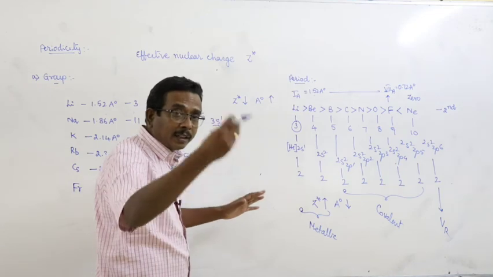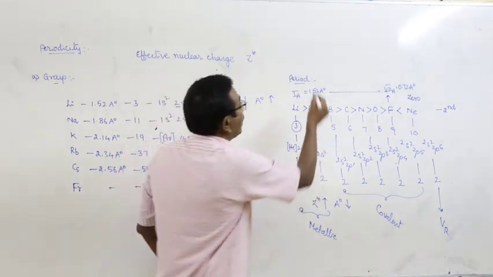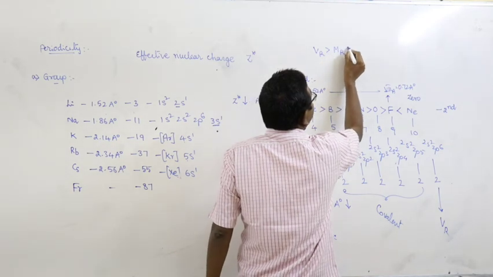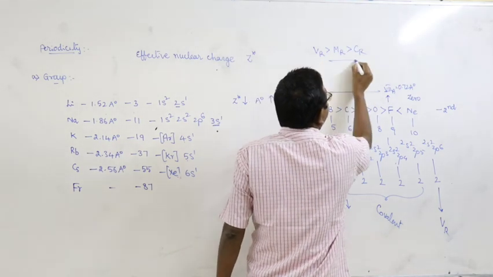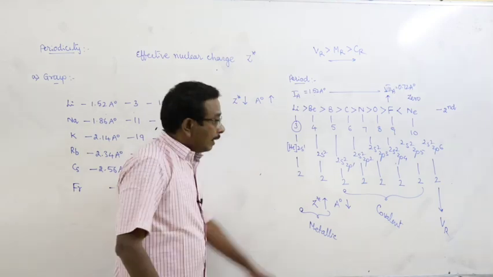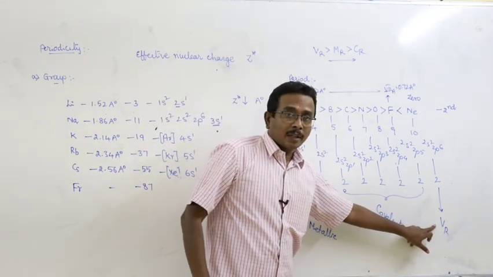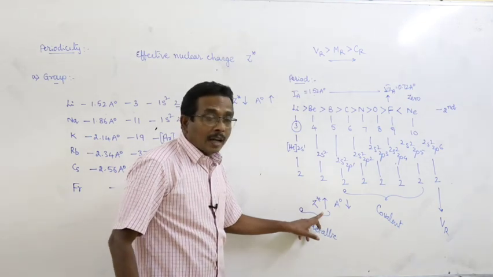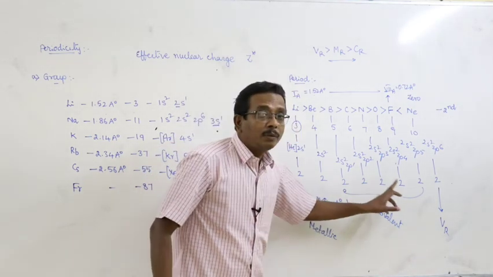Now you have to recall the previous statement. What is that? Van der Waals radius is greater than metallic radius, which is greater than covalent radius. Here this is the bigger value, after that lithium, then beryllium, and then boron to fluorine.